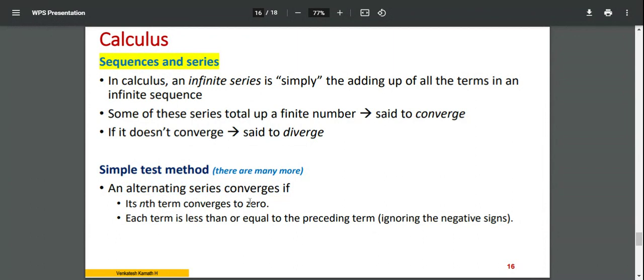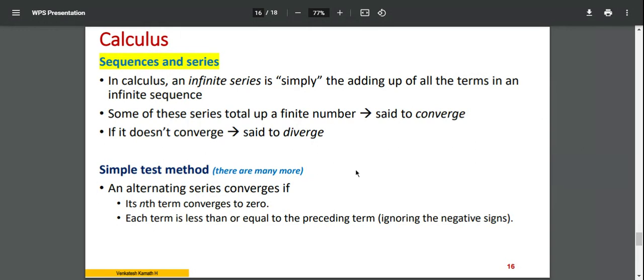If the nth term converges to 0, the last value, put some value for that. If the last value goes to 0, it converges. If it doesn't go to 0, it is diverging. Alternatively, each alternative term should be lesser than the previous one. I'll give you the example in my next slide with one problem. The negative sign, you just leave it, don't consider the negative sign, just compare term by term, immediate one. If it is decreasing, then it is converging.